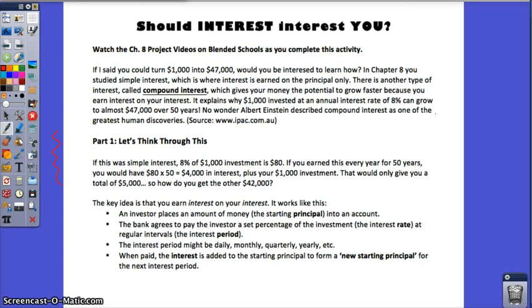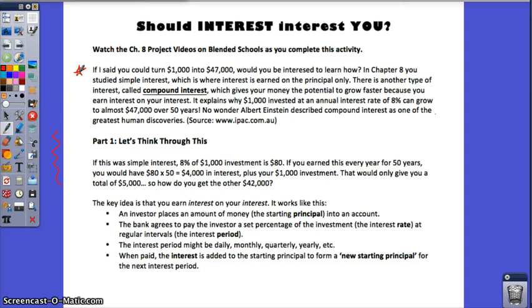So if I told you that you could turn $1,000 into $47,000, would you be interested to learn how? In Chapter 8, you're going to be studying simple interest, which is where interest is earned on the principal only, but there is another type of interest, and that's called compound interest, which gives your money the potential to grow faster because you can earn interest on the interest you previously earned.